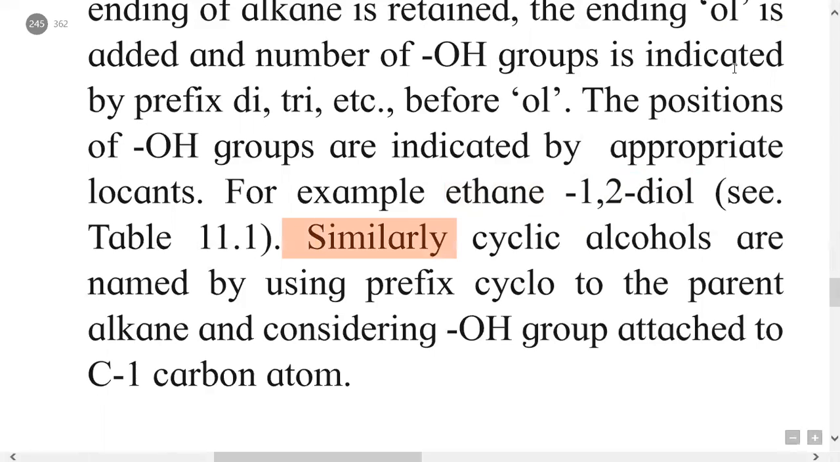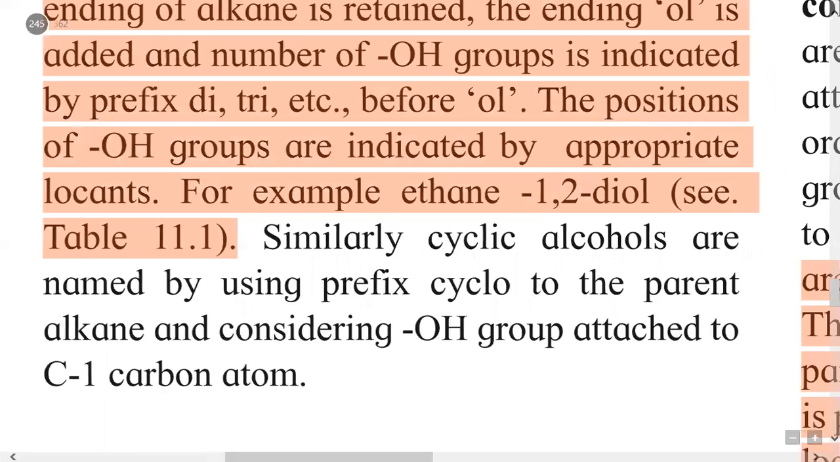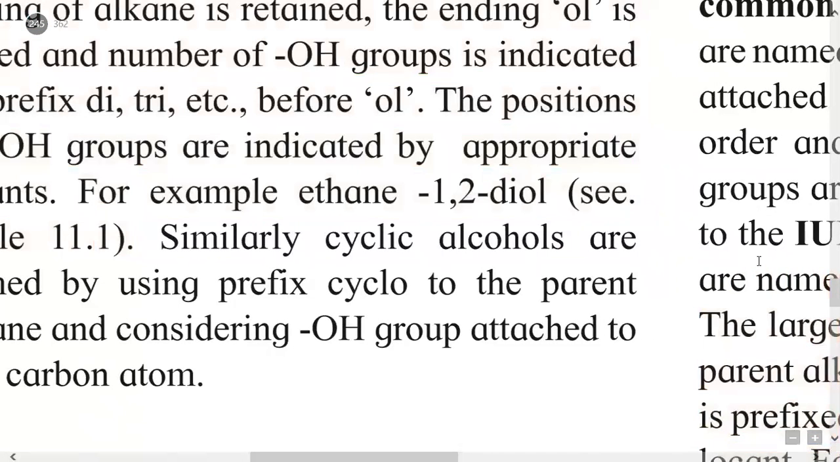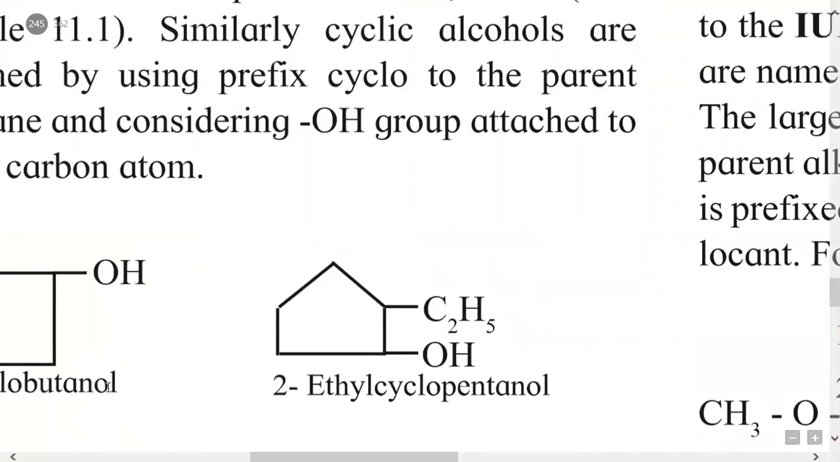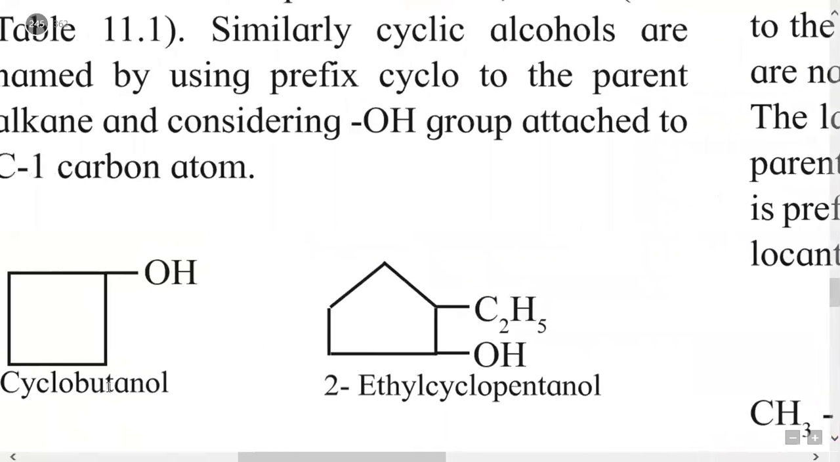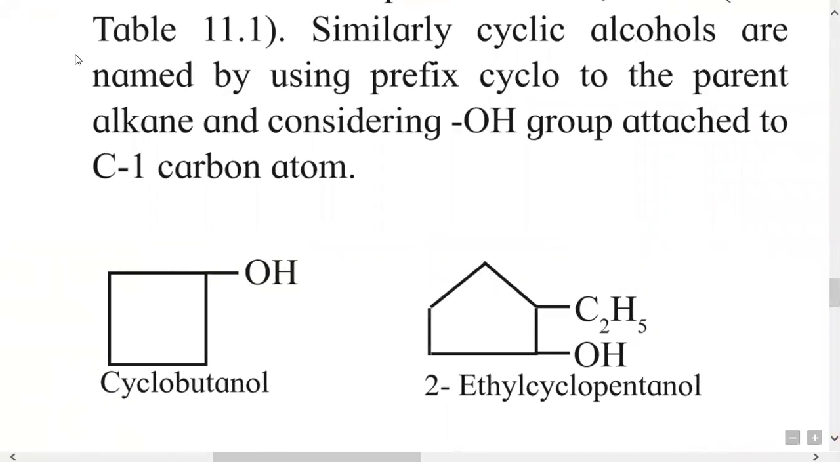Similarly, the cyclic alcohols are named by using the prefix cyclo to the parent name of the alkane. So here two examples are given. We will consider these examples. The first example is here. Again remember, the carbon containing the OH group is numbered as carbon 1. It is a 4 carbon alkane, so its name is butane.